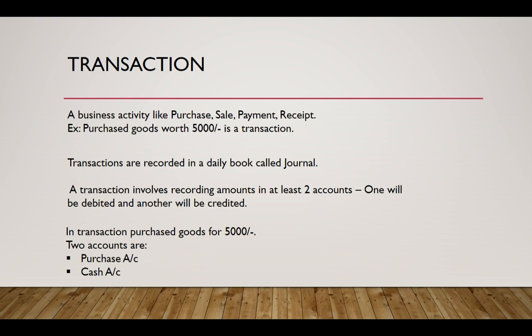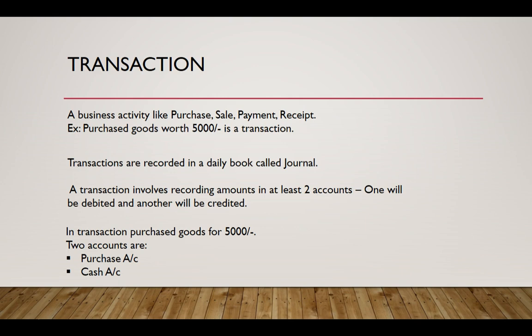And when you record transactions, there are at least two accounts involved in the transaction. So one account would be debited and the other would be credited. So for example, for this transaction, purchase of goods worth 5,000, the two accounts would be a purchase account and a cash account, because these are the accounts that are affected in the transaction.